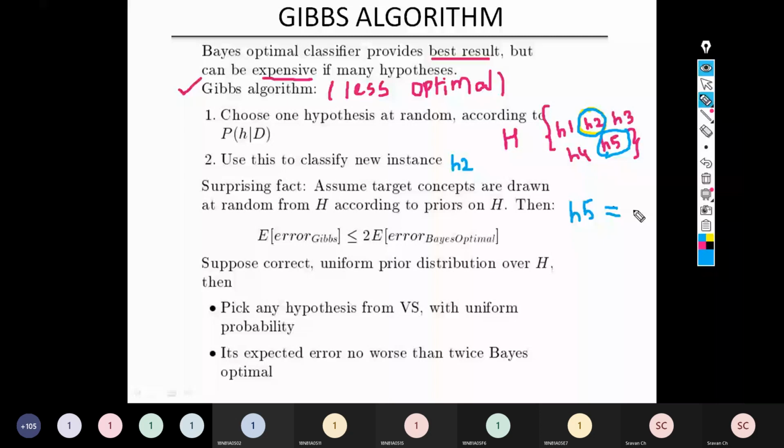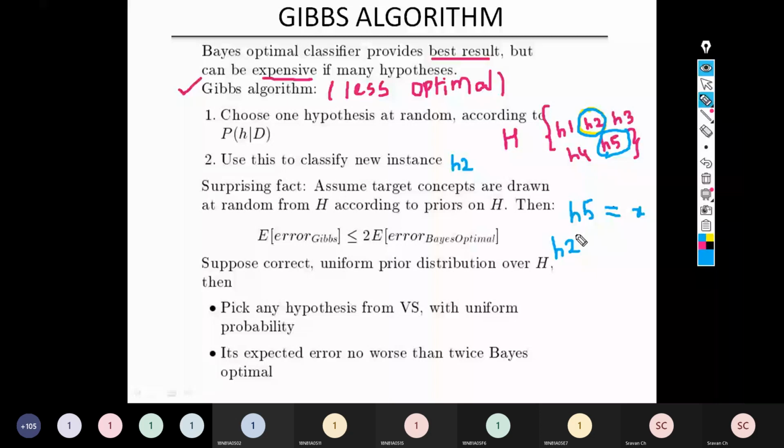Now instead of using H5, if I select H2, obviously H2 is not the best hypothesis, H5 is the best hypothesis. I did not identify which one is the best. Randomly I picked H2. Even if I pick H2, the number of errors generated because of H2 will never exceed 2X.